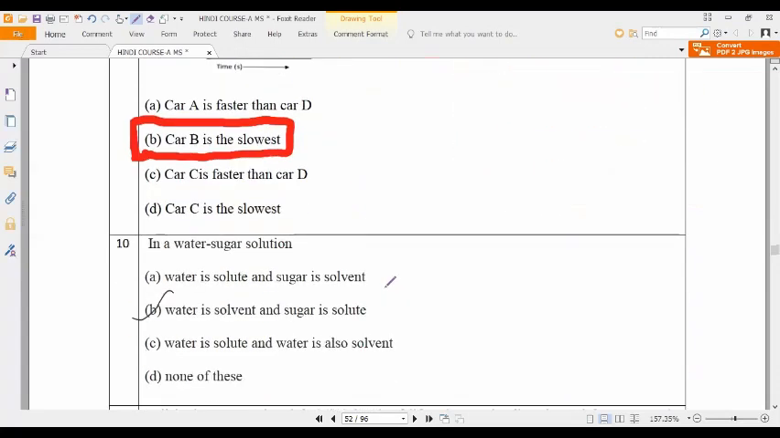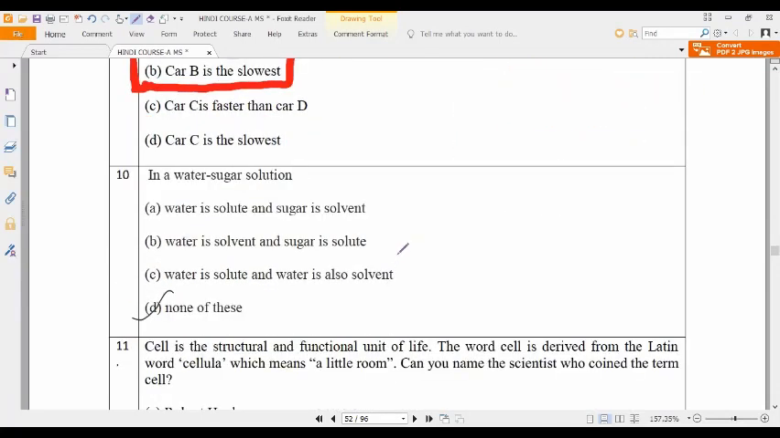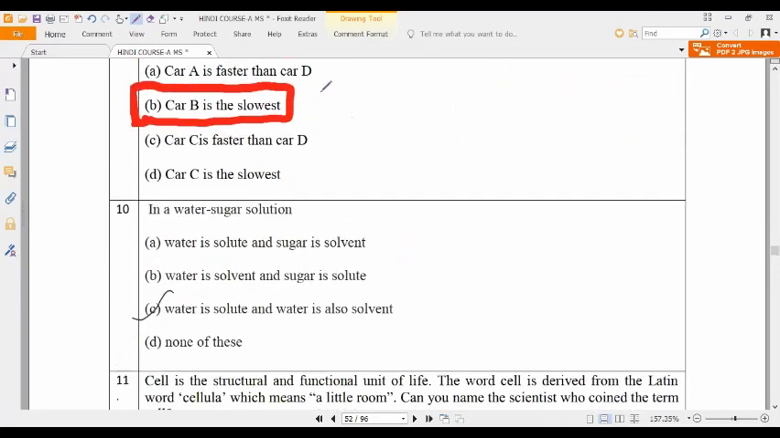Next, in a water sugar solution, what is the solute and what is the solvent? Water is solute? Wrong answer. Water is the solvent, and sugar is the solute. Understood? Those who clicked option C, that is the wrong answer. Are you understanding?